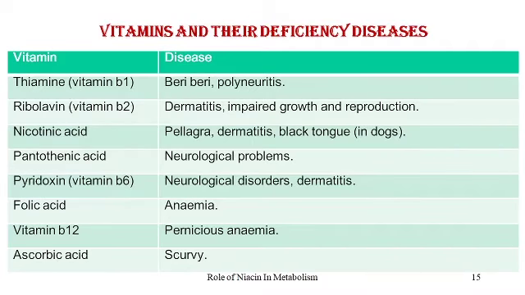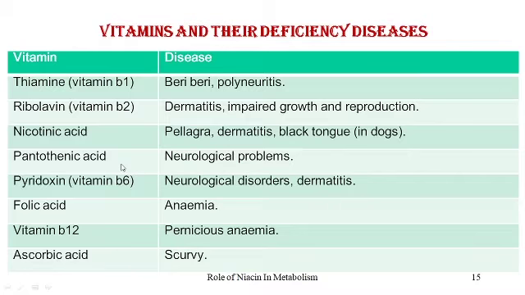Now we shall have a very fast revision of the deficiency diseases caused by the dietary deficiency of the vitamins. So deficiency of thiamine causes beriberi and polyneuritis in birds. Riboflavin deficiency is responsible for dermatitis and impaired growth and reproduction. Nicotinic acid deficiency is important in pellagra, dermatitis, and black tongue in dogs.